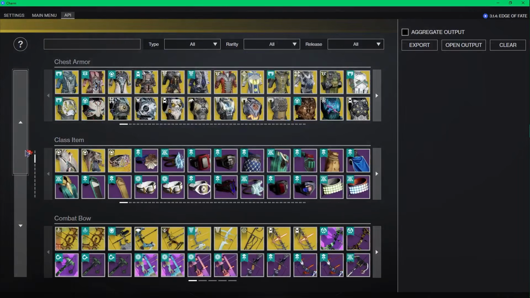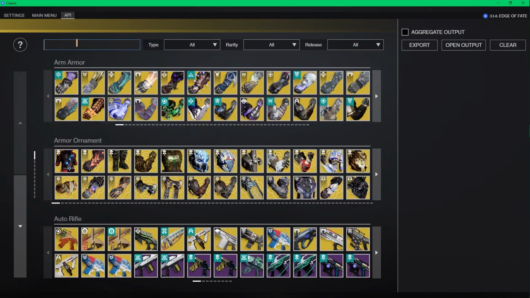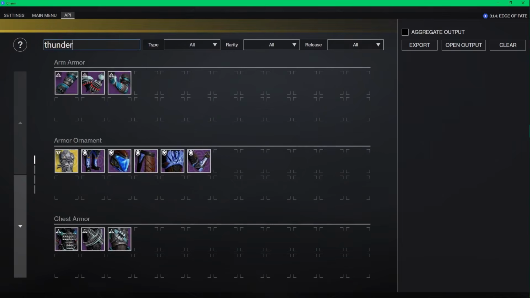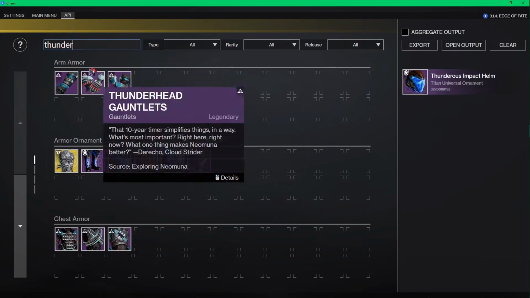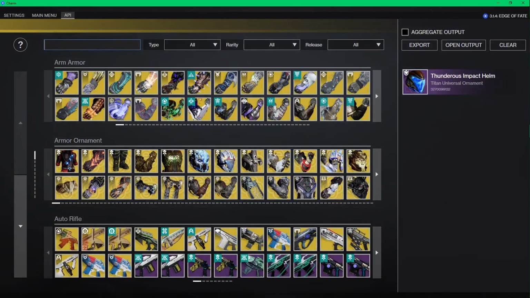Here I'm selecting the armor for my Titan. And note how I'm using the search bar to find items. It's much easier to do it this way than to scroll through each individual line.